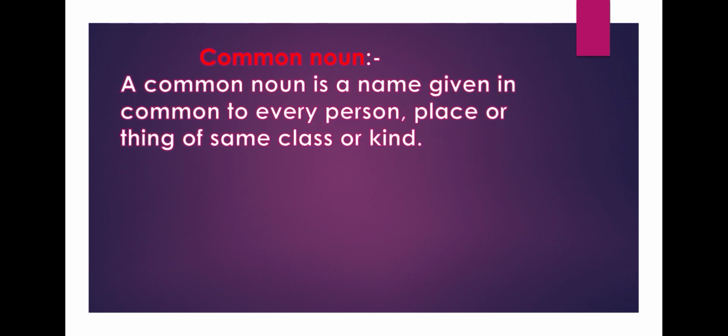Let's see the next type, that is common noun. A common noun is a name given in common to every person, place or thing of the same class or kind. When we use a word commonly for every person, place or thing of the same category, then that word is a common noun.